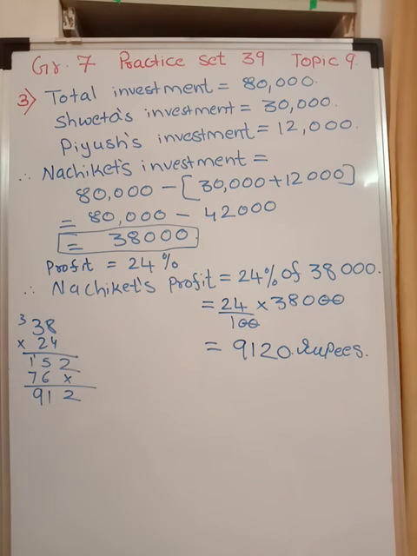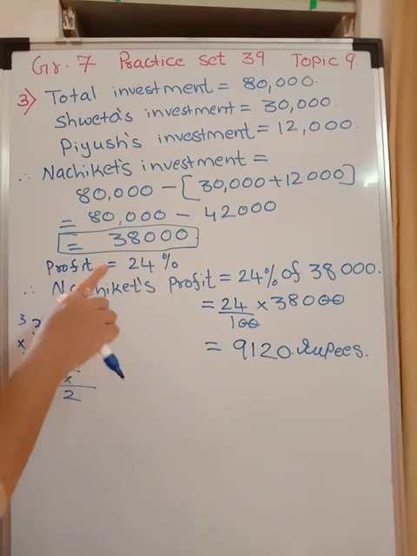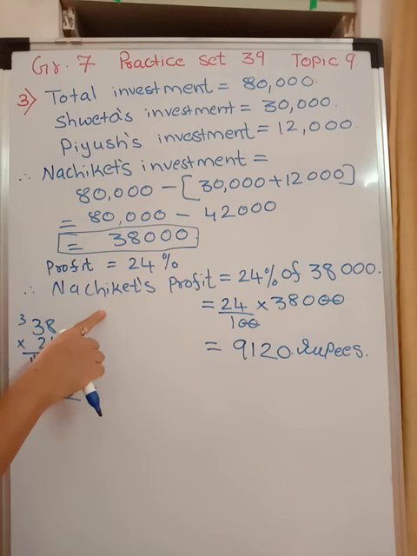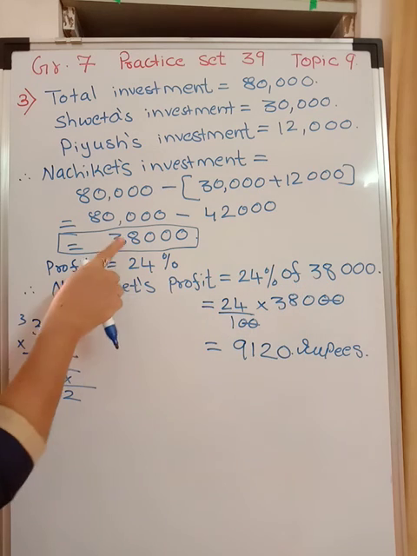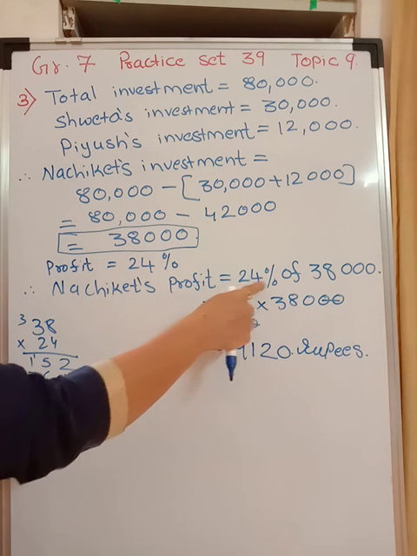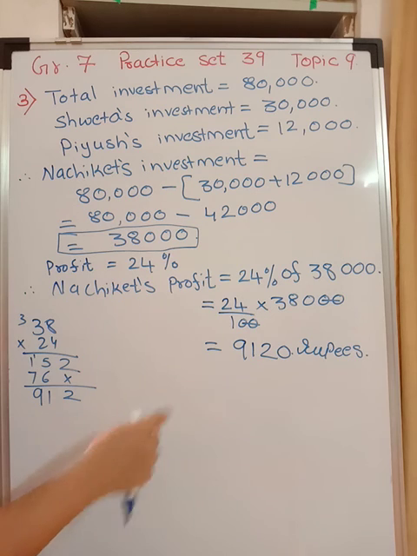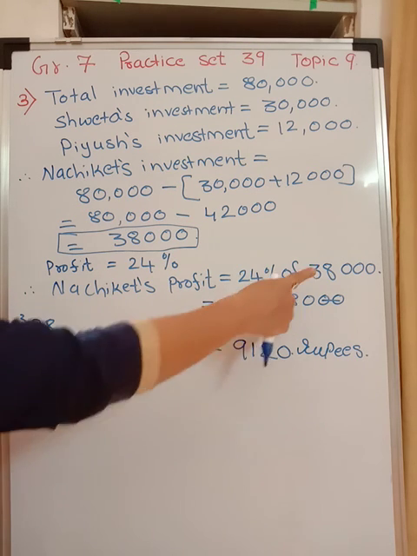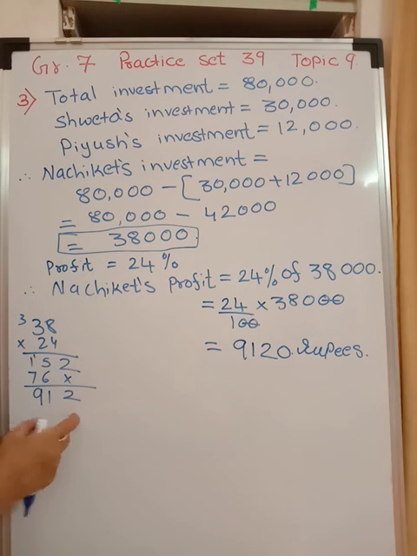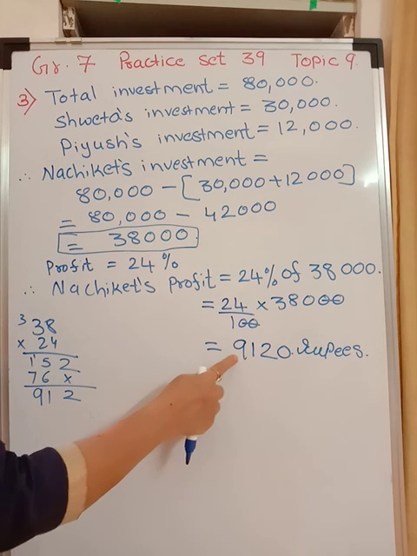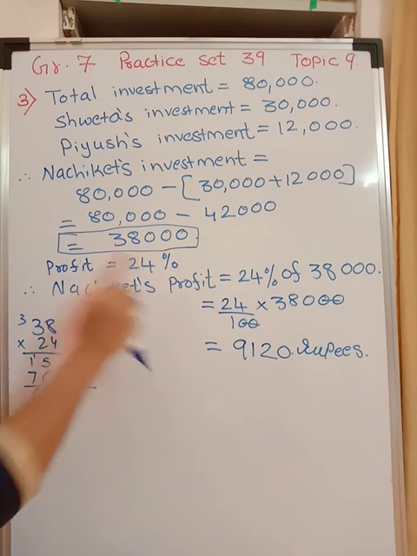Now at the end of the year, they had made a profit of 24%. Now we have to find Nachiket's profit. Profit is 24%, that will be in the proportion of their investment. So Nachiket's profit will be 24% of his investment. His investment is 38,000. So it is 24% of 38,000. So 24% means 24 upon 100 into of means into 38,000. Cut these two zeros. I have done here multiplication. 1 0 remains as it is. 9,120 rupees is Nachiket's profit.